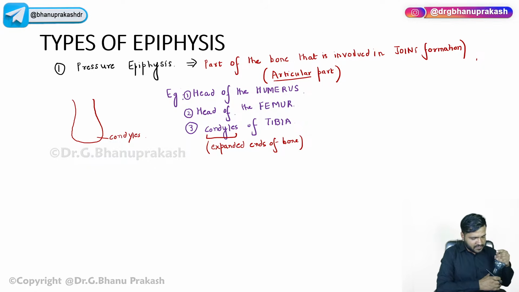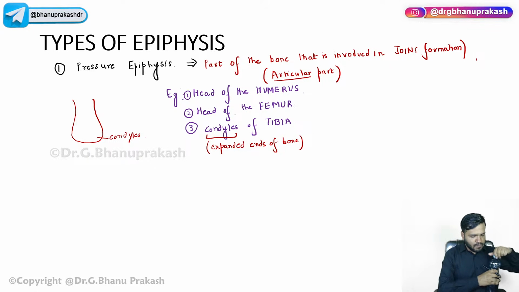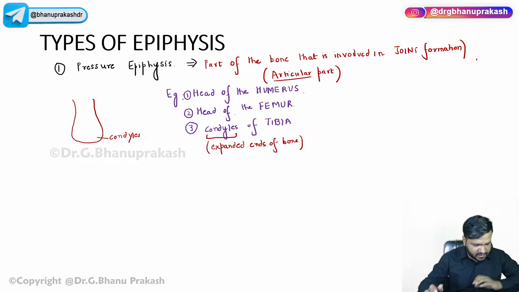Tibia is not in the chest. Yes, very good. It is the leg region, and it is the lower limb. It is the medial bone of the leg.